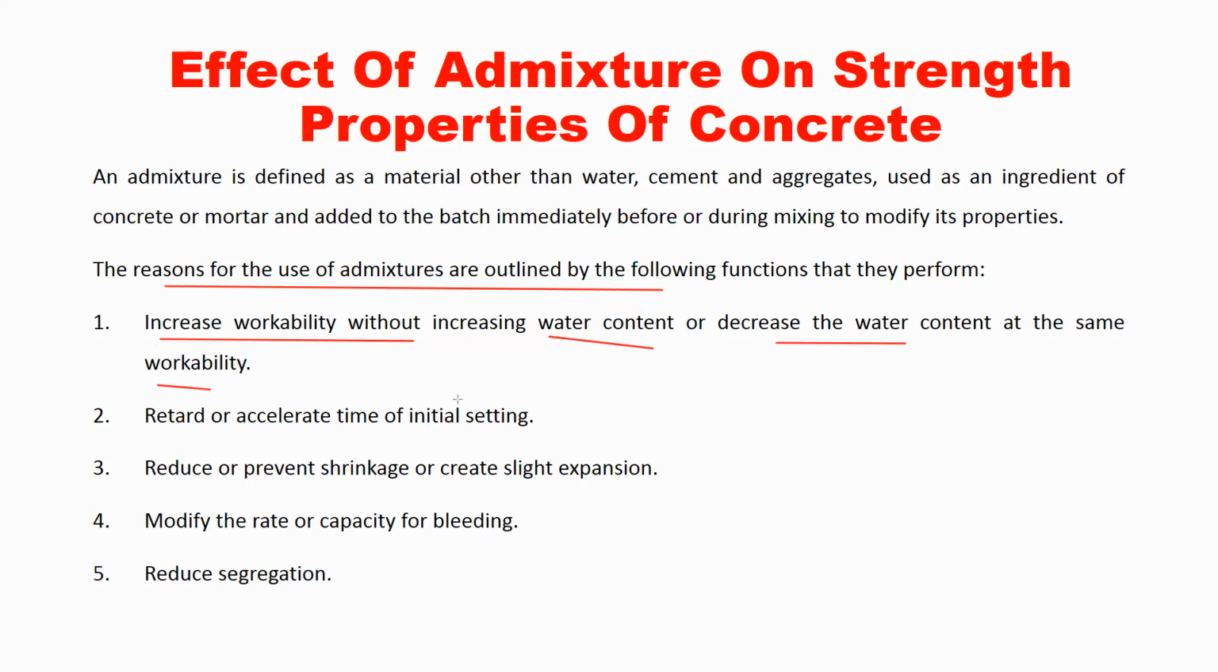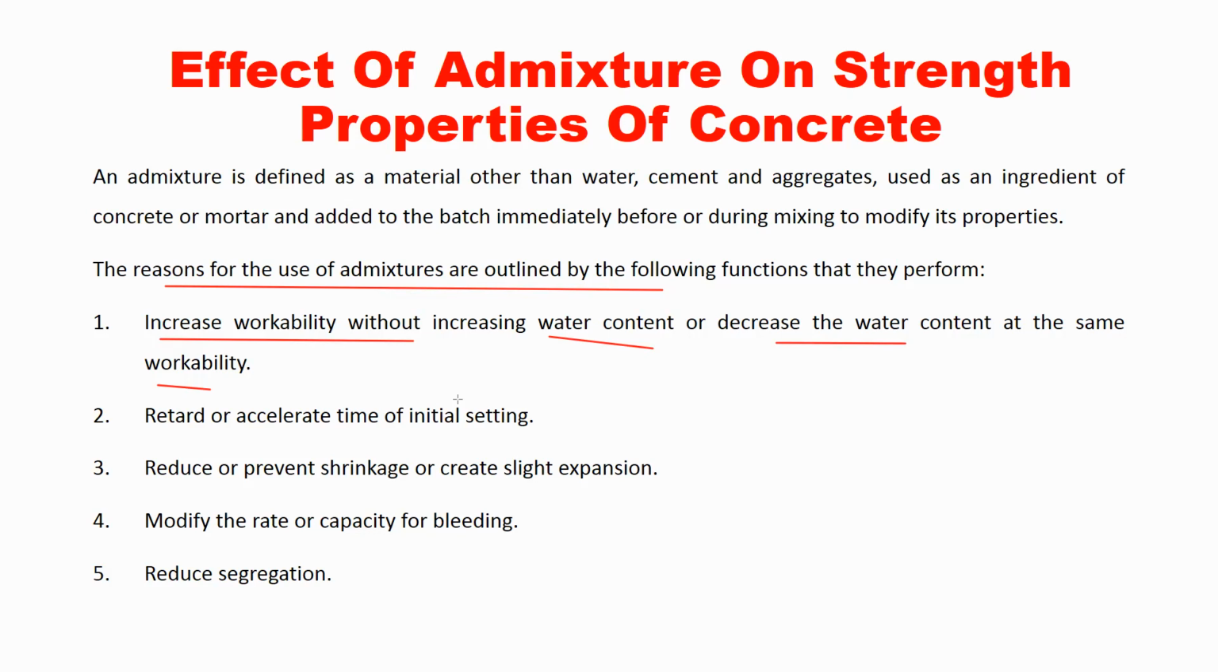So mixing will be difficult, transportation and placing of concrete will become difficult, compaction will become difficult if the workability is less, right? So that's why we want more workability in concrete without increasing the water content. So what we can do, we can add one particular type of admixture to that concrete mix, and it will increase the workability of concrete. So workability of the concrete can be increased without increasing the water content. So here we have increased the workability.